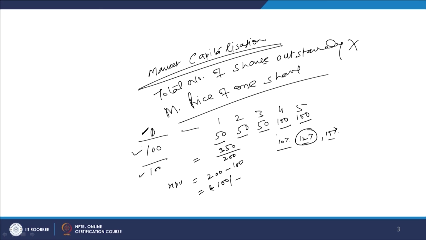So you have to discount it by applying some discount factor, 10%, 12% or 15%. The discounted value of 350 becomes 200. So, the present value of total inflows is 200, the present value of the outflow is 100, and the NPV of the project is 100. Since the NPV is positive, you can take up the project and the investment proposal can be approved, and we can go ahead with it, right.